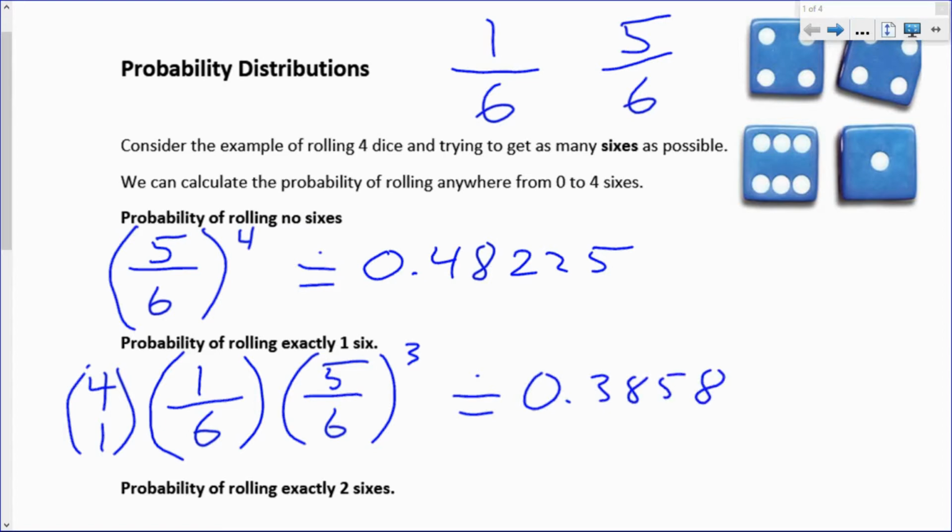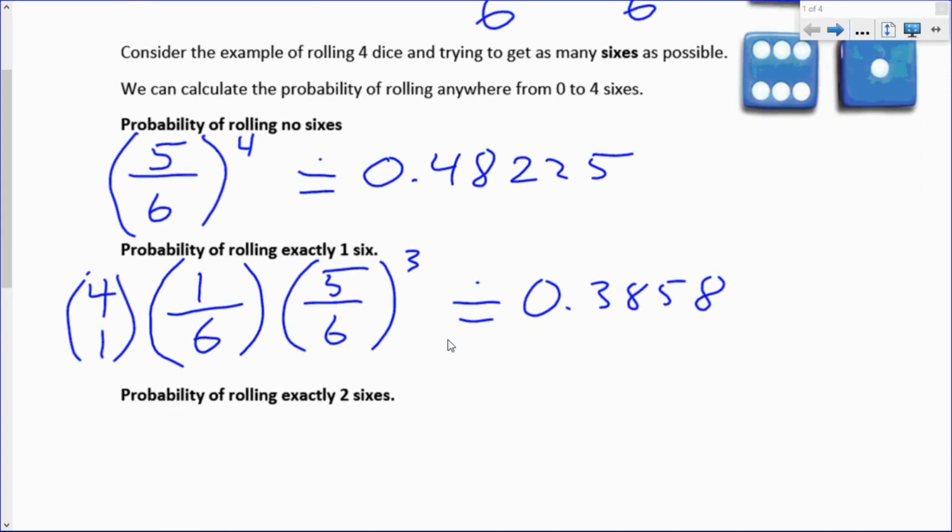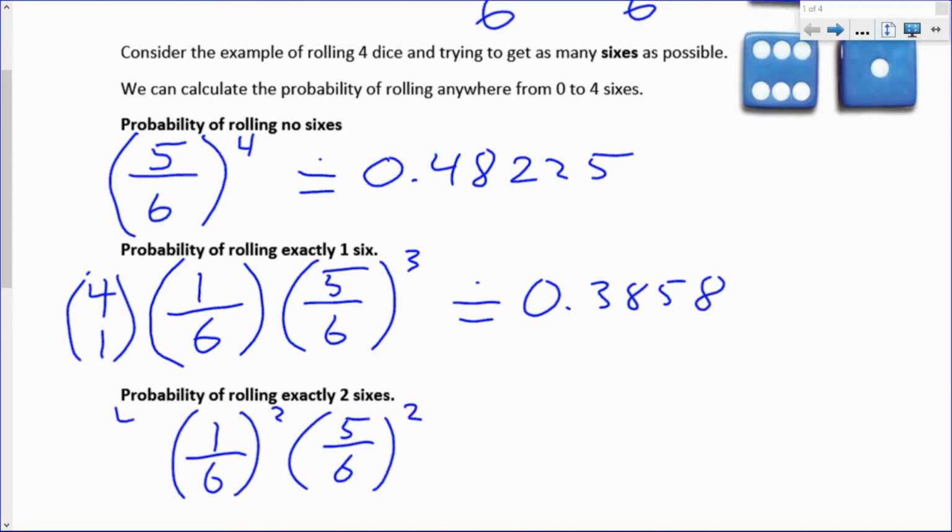Notice this probability question is the special probability problem we've already talked about, similar to the Lego problem or the problem where we tried to decide different probabilities for guessing on a multiple choice quiz. All the same idea. Probability of rolling 2 6s. Think about the 2 6s being the first 2 rolls and the non-6s being the last 2. But then there are 4 choose 2 ways to determine which of the rolls happen to be the 6s. That probability works out to about 0.11574.